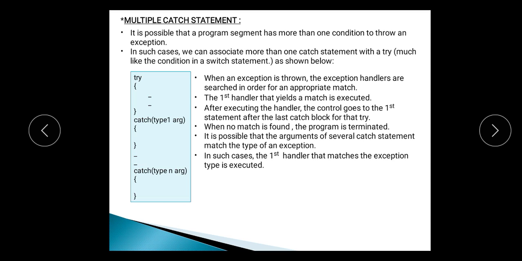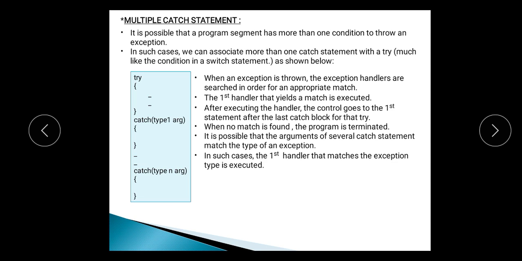But is it possible to catch all types of exceptions in one catch block? It is possible with the help of multiple catch statements. It is possible that a program segment has more than one condition to throw an exception. In such cases, we can associate more than one catch statement with a try, as shown below. Here, with one try block, we are throwing different exceptions which are caught by different catch blocks.